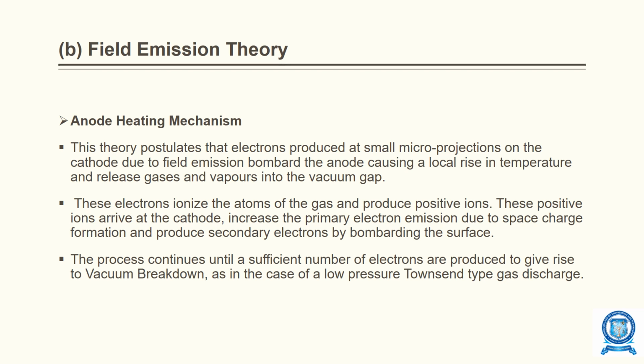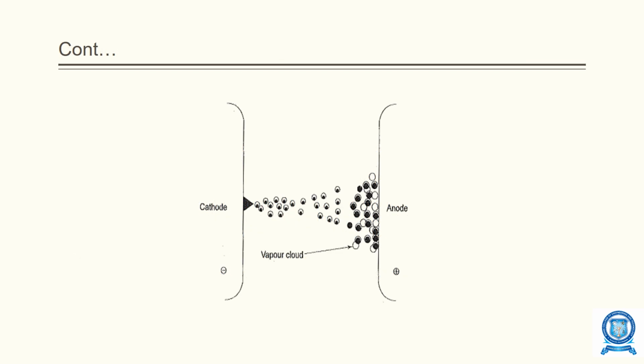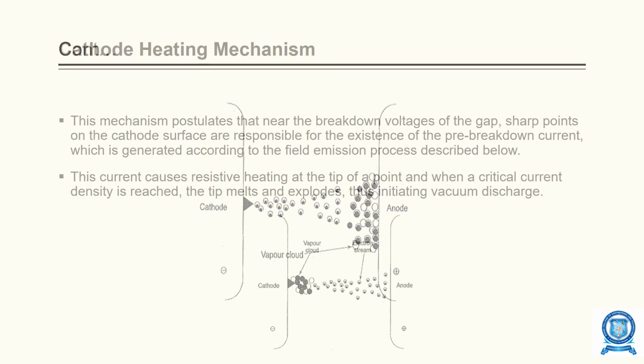The process continues until a sufficient number of electrons are produced to give rise to vacuum breakdown, as in the case of low pressure Townsend type of gas discharge. This is the anode heating mechanism. Here the vapor clouds are formed, and due to this the gas will be liberated in the gap.